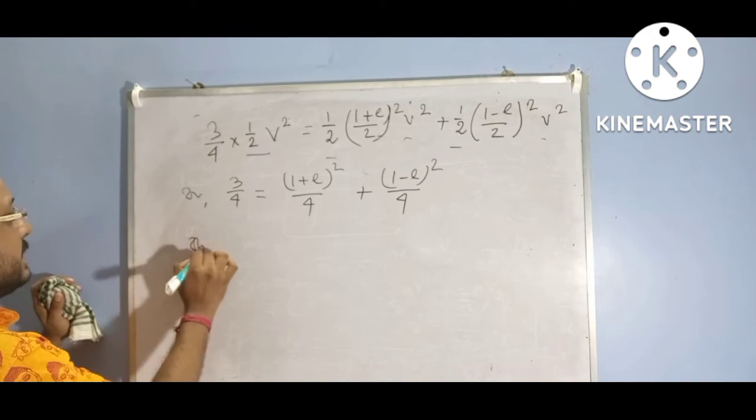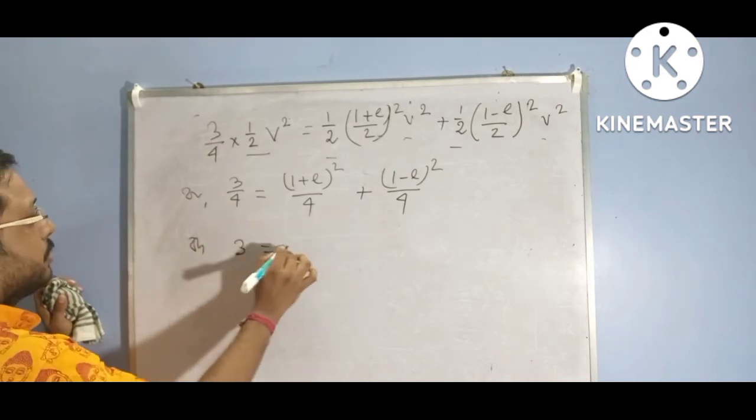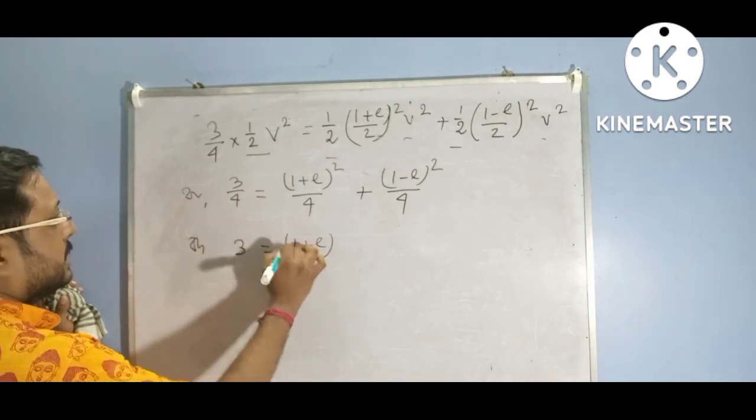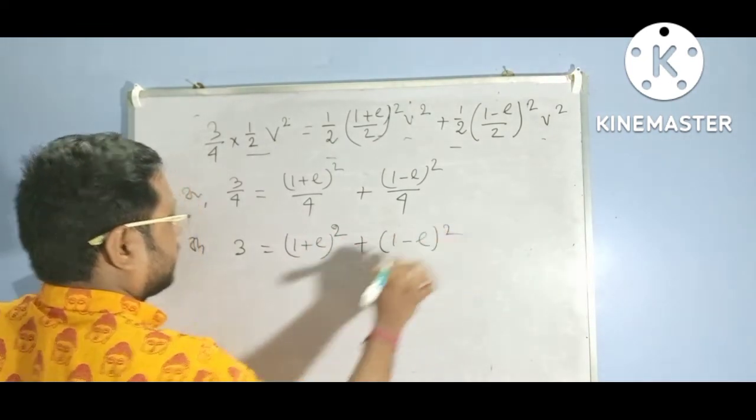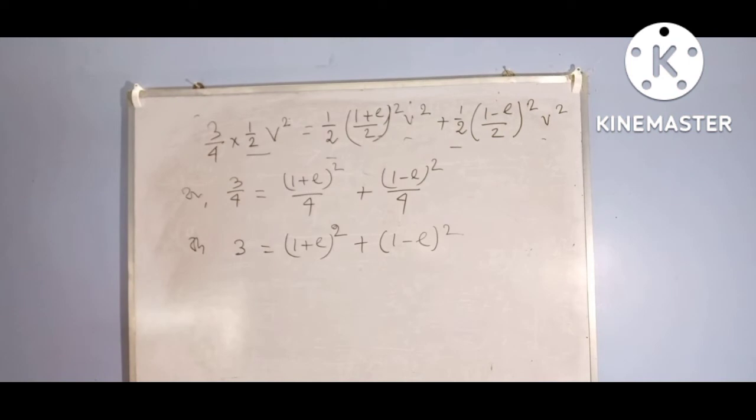So we can cancel 4 on either side, that is 3 equal to (1 plus e) square plus (1 minus e) square.